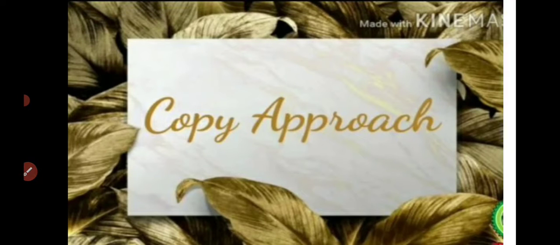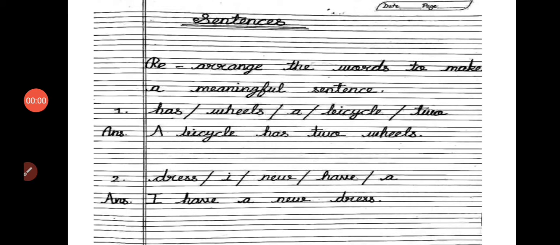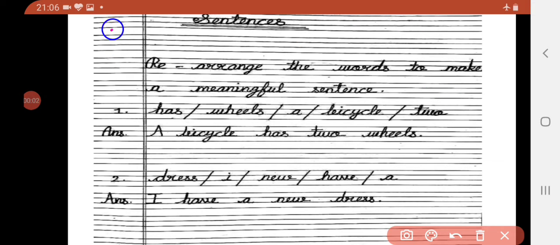Now, children, open your English notebook. We'll do practice in the English notebook. On the top left side of the corner, write today's date, day, and classwork. Give the heading sentences. Then, after writing the heading, leave a line. So, rearrange the words to make a meaningful sentence. What you need to do is put the words in a proper order to make a meaningful sentence.